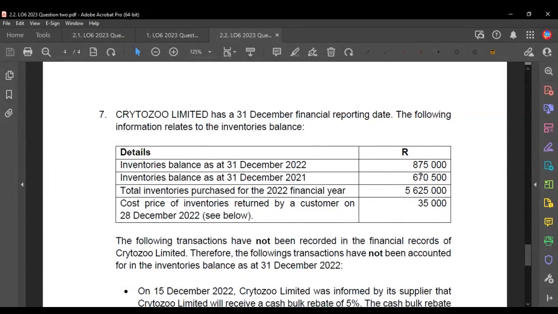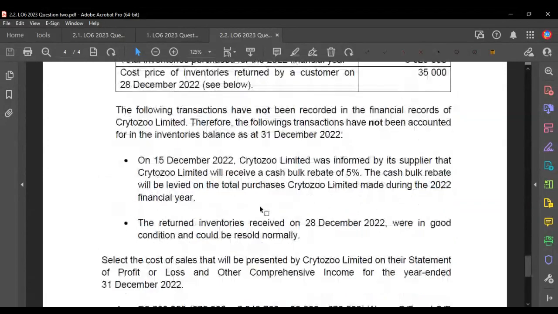Limited, we've got the opening and closing balances of inventories. We've got the purchases of inventories during the year. We've got some returns. We're also told that the following were not recorded: the bulk discount of 5% on all purchases and the returns that we just saw of 35,000. Now, to calculate cost of sales, it's going to be the balancing figure in the inventories account.